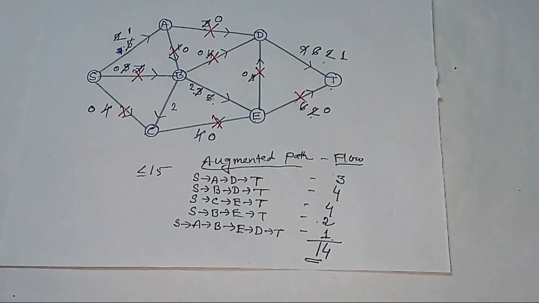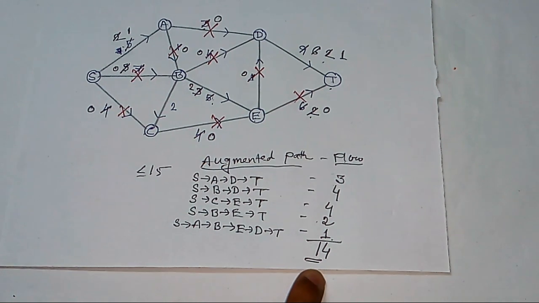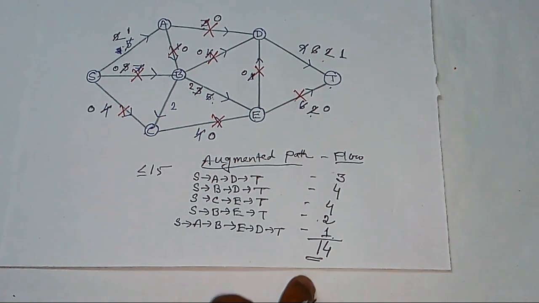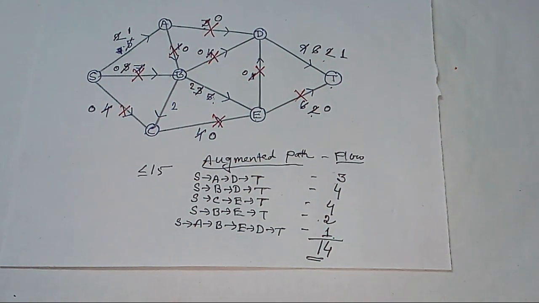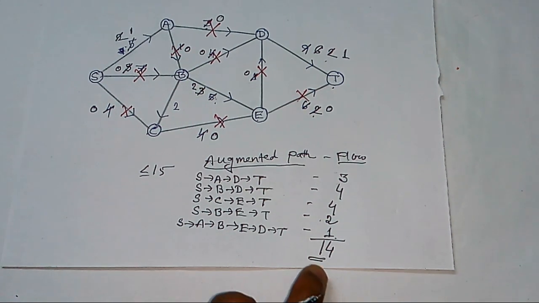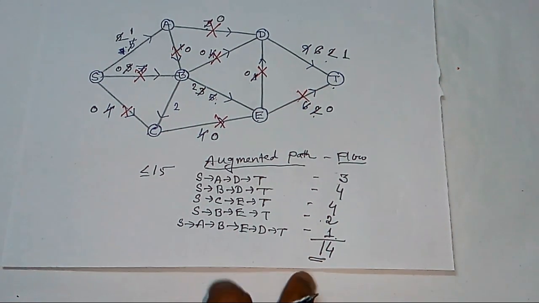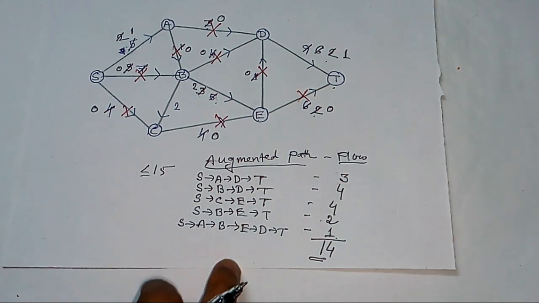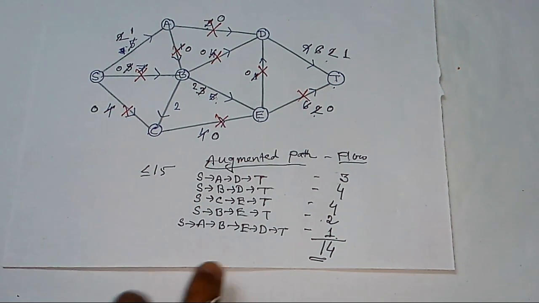Now you can select different augmented paths, but still the flow should be 14 because this is the maximum flow. So this 14 is the maximum flow and these are the possible augmented paths. That completes the solution. Thank you.